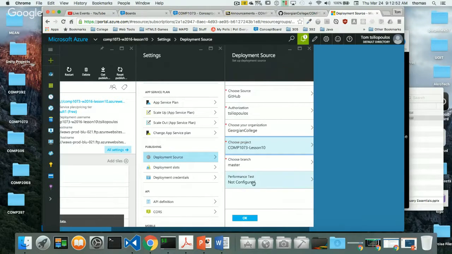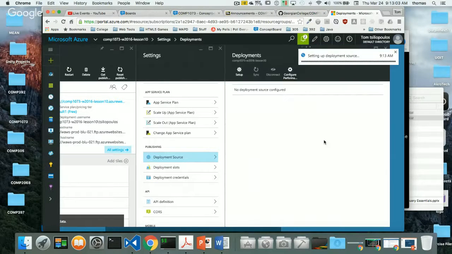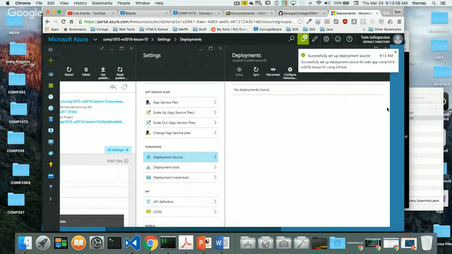Notice there's also a new piece, performance test. Please don't click this. This just gives you more information from a deployment perspective. You don't need to click this. Just press OK. Once you do this, it'll set up your continuous deployment. It'll connect with GitHub, and it'll deploy the files right from GitHub onto Microsoft Azure. So it'll be running pretty quick.